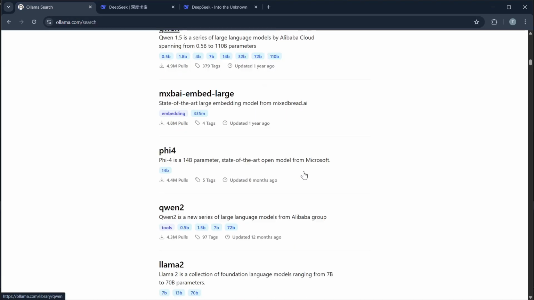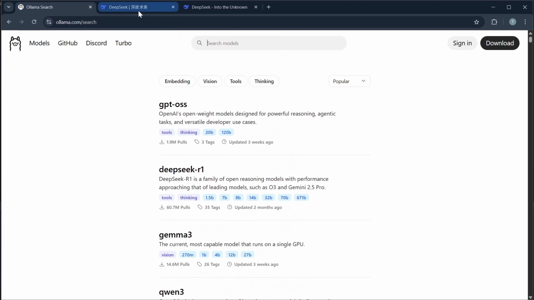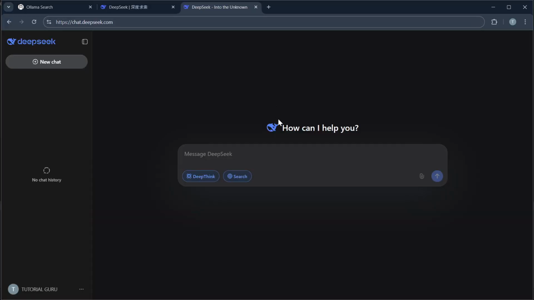Ollama is free and open source, with costs only on your hardware, while DeepSeek may involve cloud usage fees, making it pricier but more scalable.